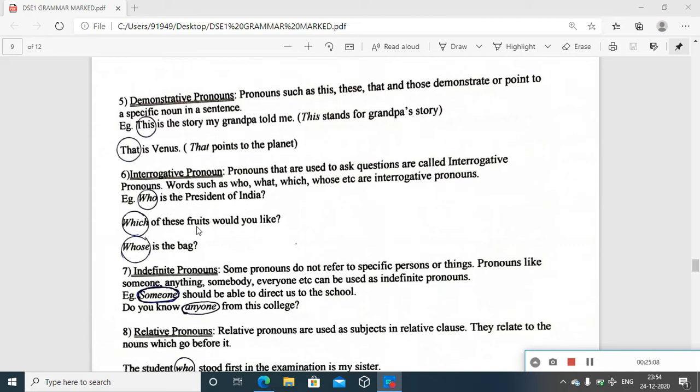Definitely you will get a person's name there. Okay. Which of these fruits would you like? You may talk about orange, mango, papaya. So which of these fruits would you like? That which may give you the answer for some names of some fruits. Whose is the bag? That also can be an interrogative pronoun because you will give the name of a person as the example. Okay, so this is the way interrogative pronouns function, used to ask questions.